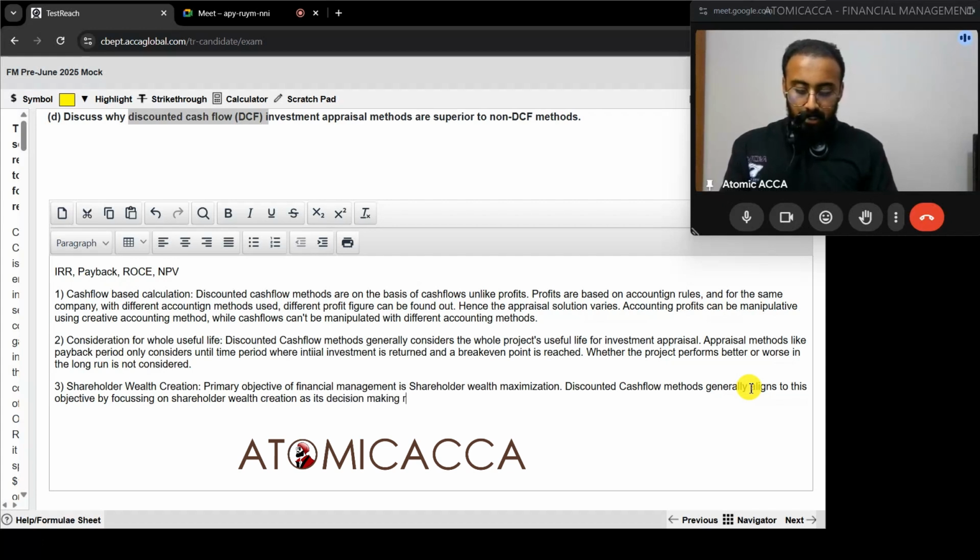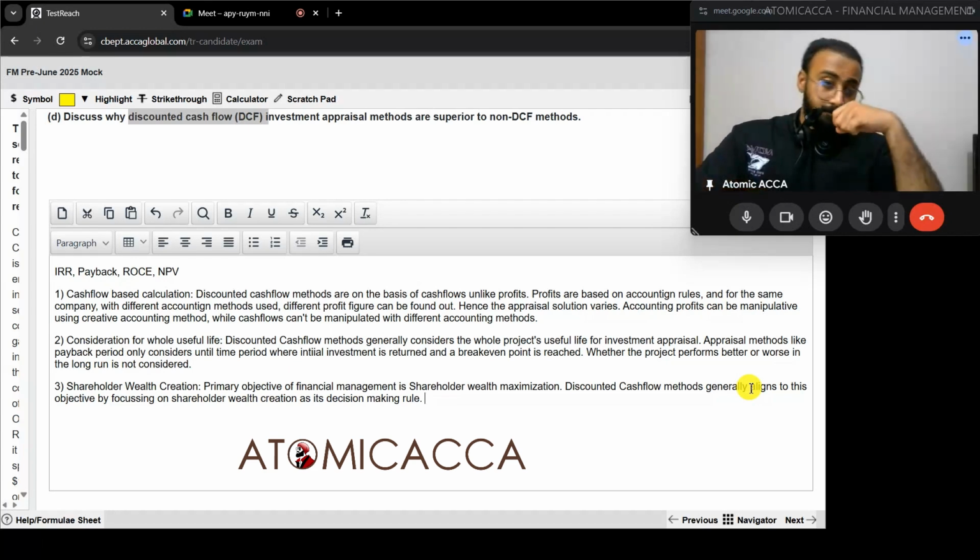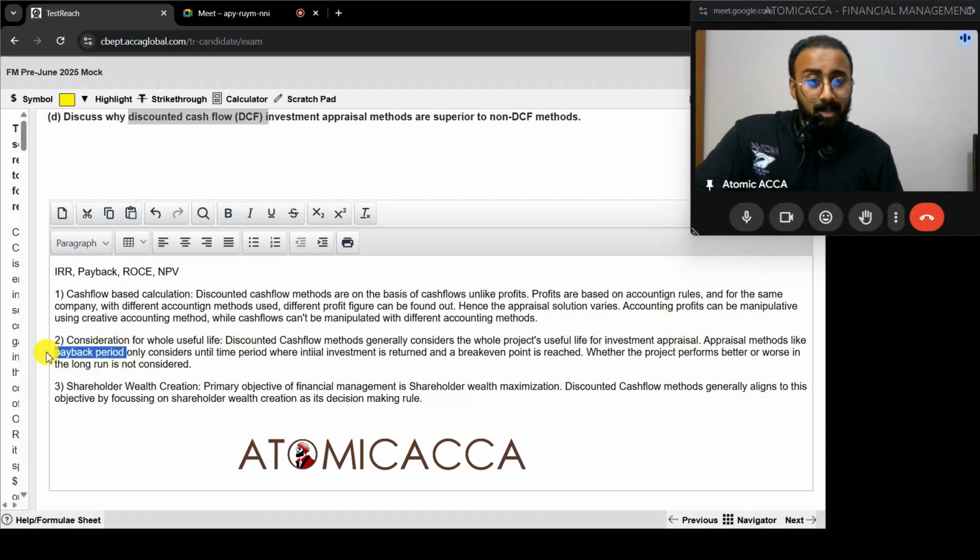decision making role. I'm not going to compare saying that IRR gives a percentage answer, because as I told earlier, this was only for brainstorming ideas, what points I can use. I'm not going to compare NPV with these things in my answer. I'm going to compare discounted cash flow method with non-discounted cash flow method. So why did I use this? Where is that payback period?